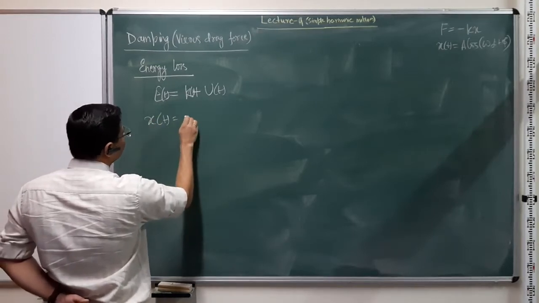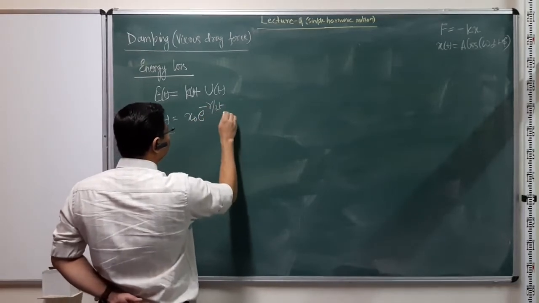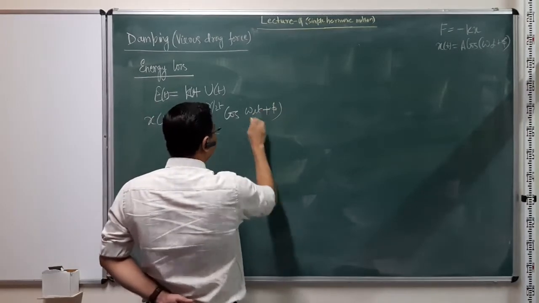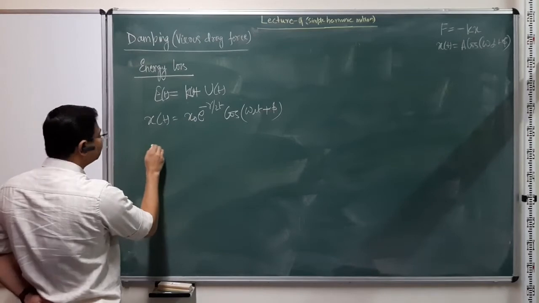x(t) equals x naught e to the minus gamma over 2 t cos(omega d t plus phi). This is the solution. To find the kinetic energy, I need to find the velocity.